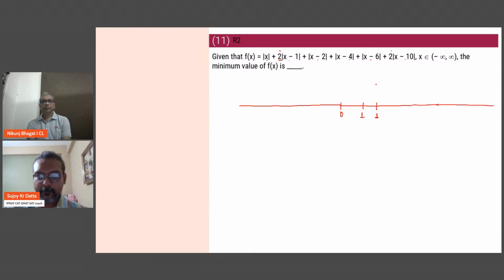Okay, next plot 2, next plot 4, next plot 6, and then you have 2 times x minus 10, mark 10, 2 times. Now the rule is, check how many points you have marked. Is it an odd number or an even number?